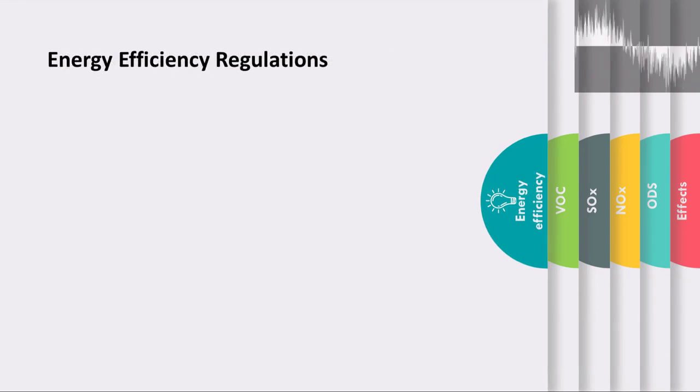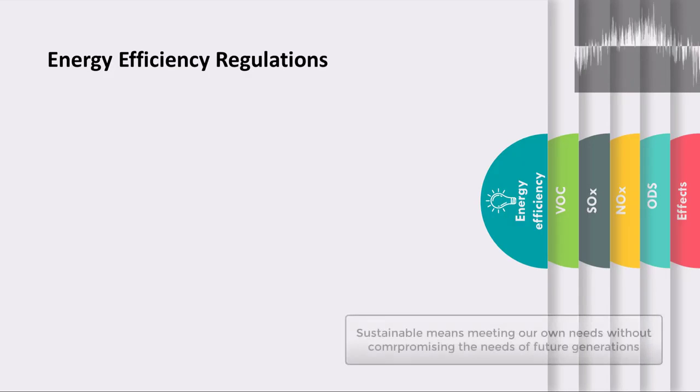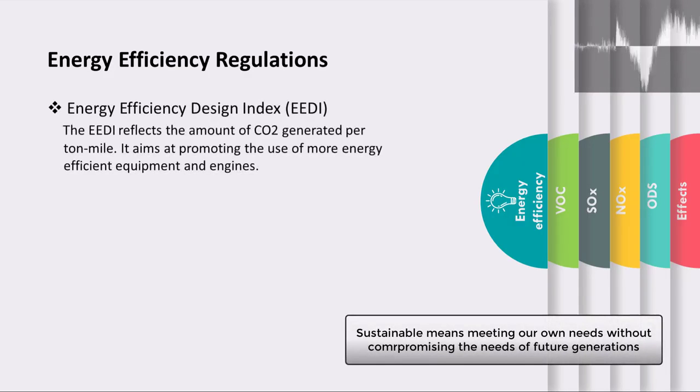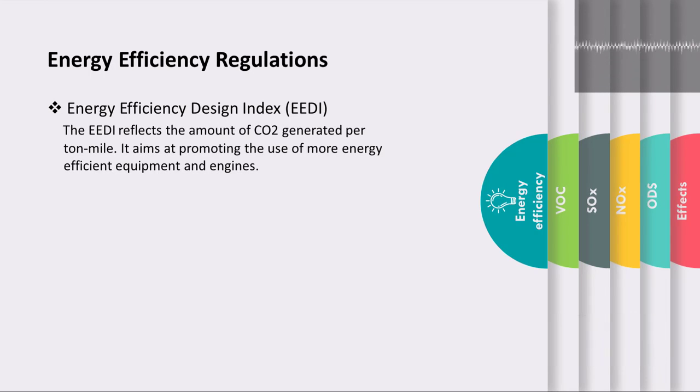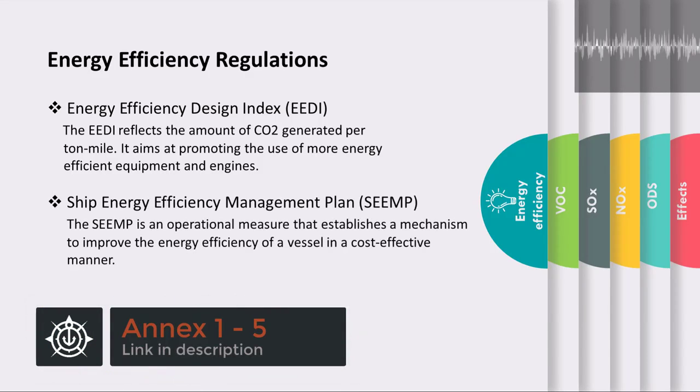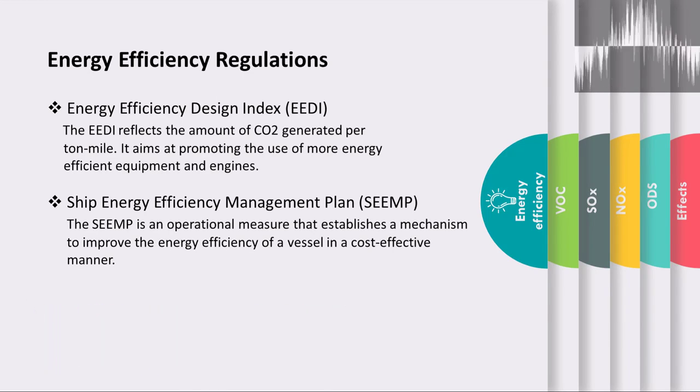In addition to the regulations that we have discussed till now, there are some energy efficiency regulations which have been set up to promote sustainable shipping. The EEDI or the Energy Efficiency Design Index reflects the amount of CO2 which is generated per ton mile. It aims at promoting the use of more energy efficient equipment and engines. Next is SEEMP, which is the Ship Energy Efficiency Management Plan. The SEEMP is a system which is established to improve the energy efficiency of a vessel in a cost-effective manner.